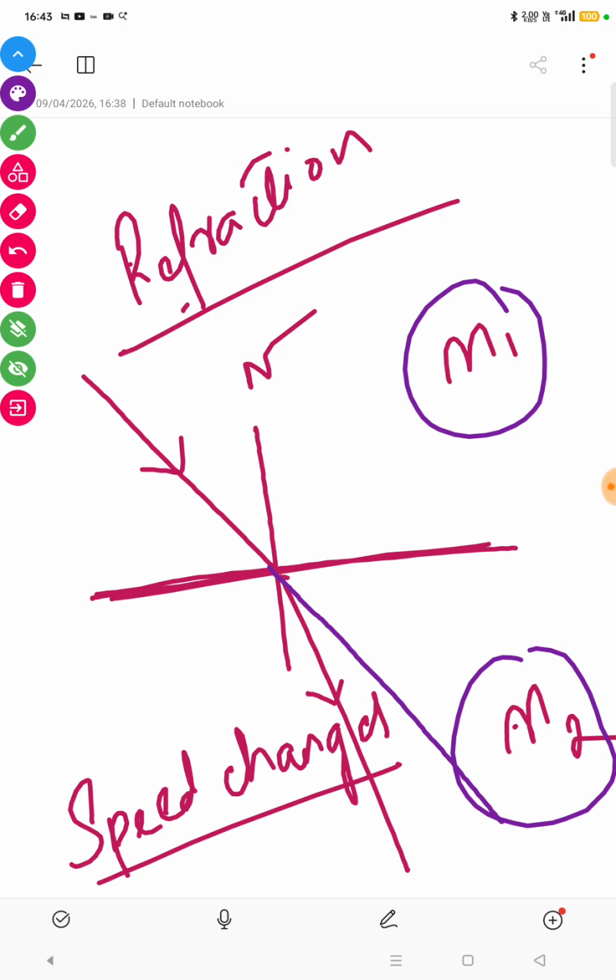So if we go straight to the definition of refraction, what is refraction?